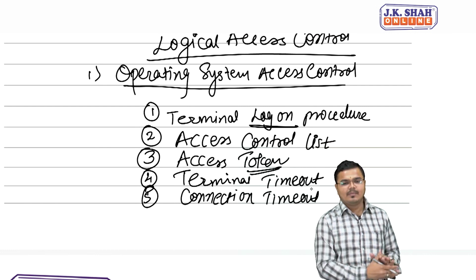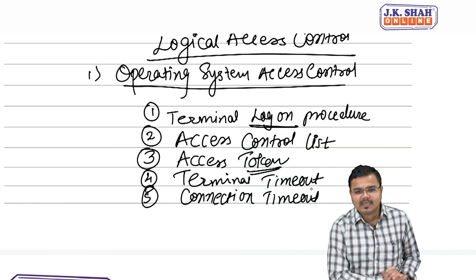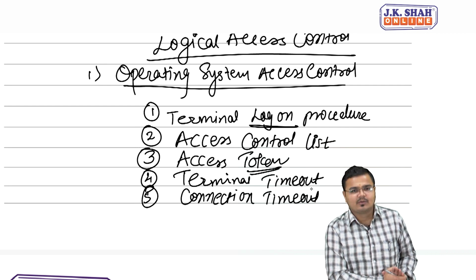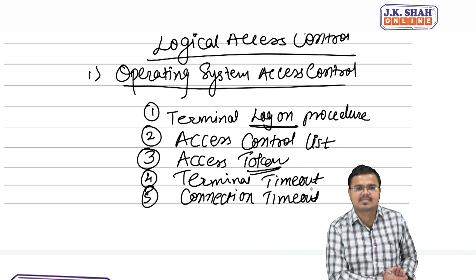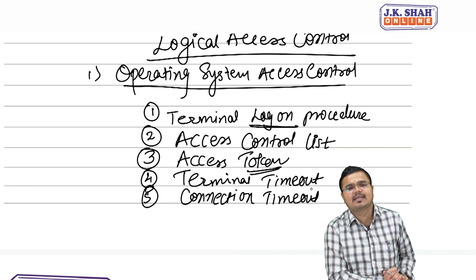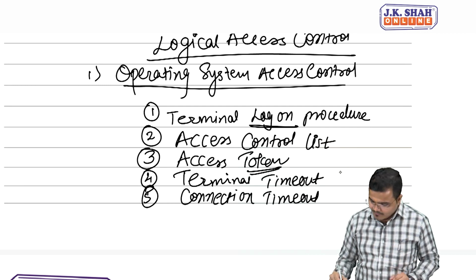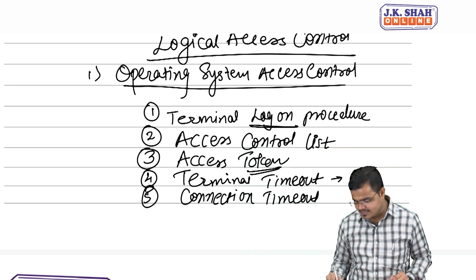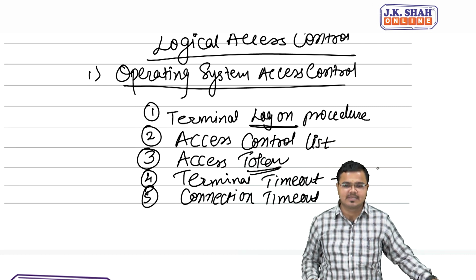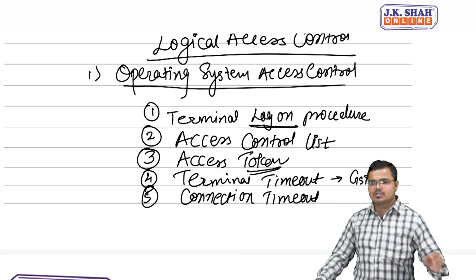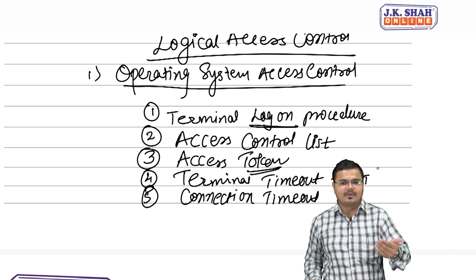Now, what do you mean by connection timeout, people? Access to the system can be restricted with a time limit also. Only between this time can the system be accessed, and otherwise not. Sir, can we have an example for this? Okay, for terminal timeout, I'll give the example of the GST website. If you log in on the GST website and remain inactive for at most 2 minutes, then you will automatically be logged out.